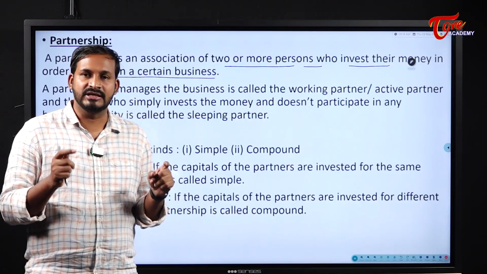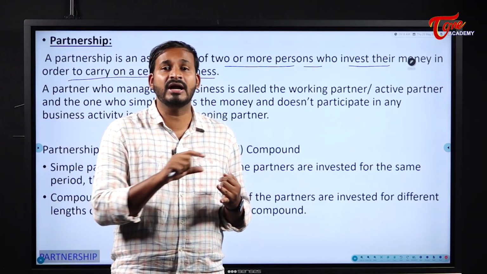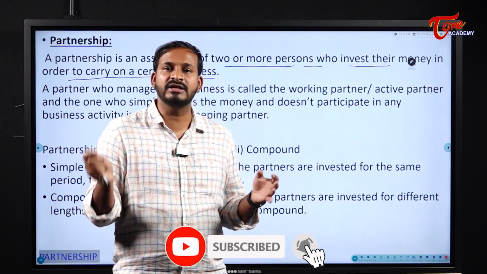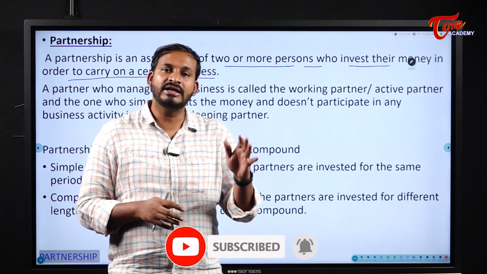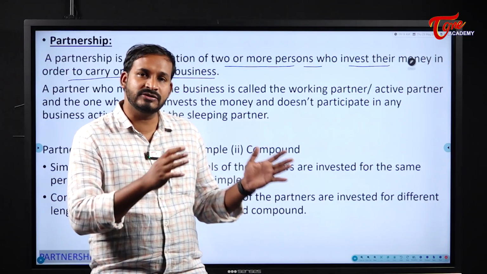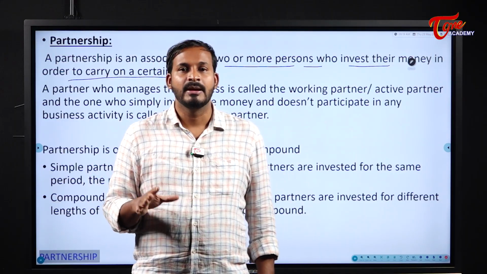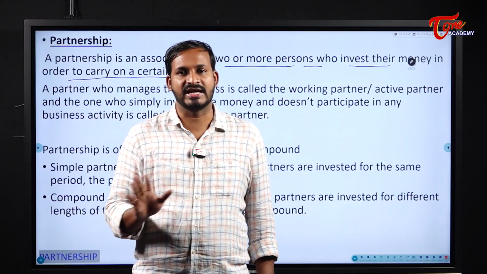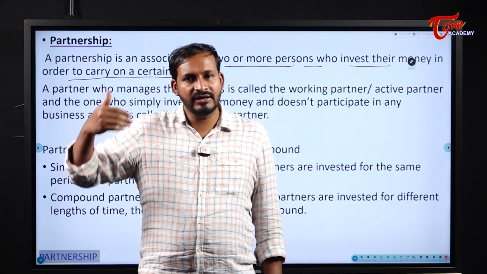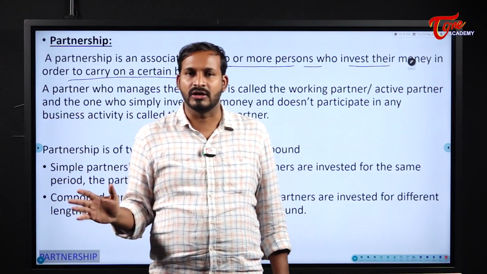Working partner is a person who will invest, obviously he is a partner, and as well as he will take part in the business activities. That means either he will manage the business or he will look after some of the business activities. That type of partner we will call a working partner. Now, who is called a sleeping partner? Generally he will invest in the business, but he will not take part in any business activity. By the end of the duration or the end of the business, he will come and take his profit or loss, whatever it may be.